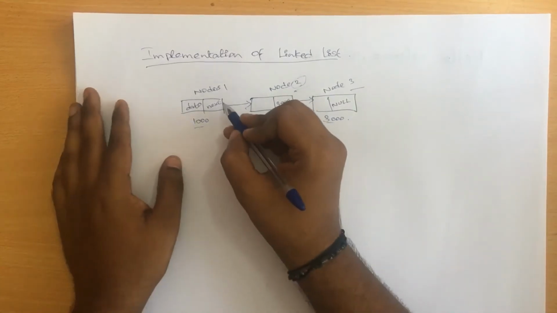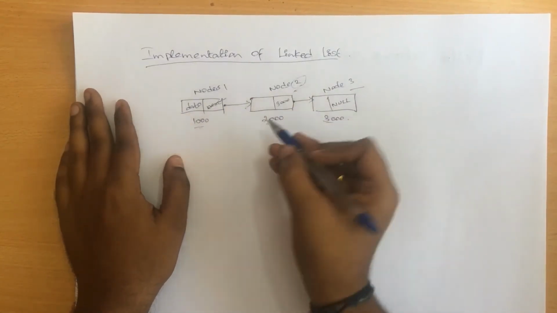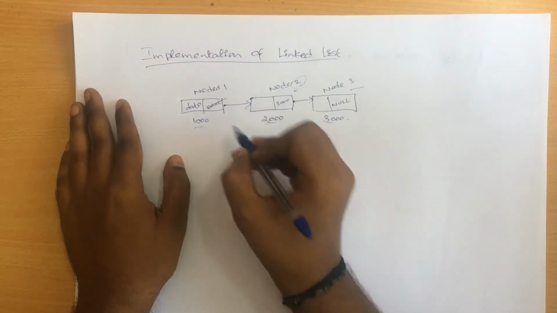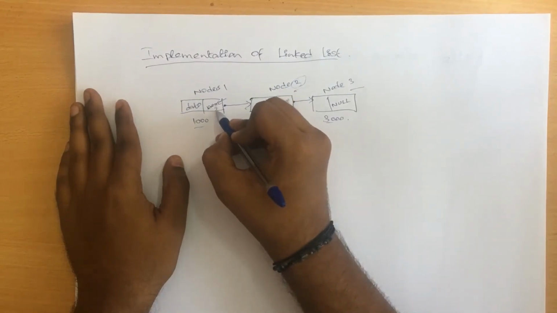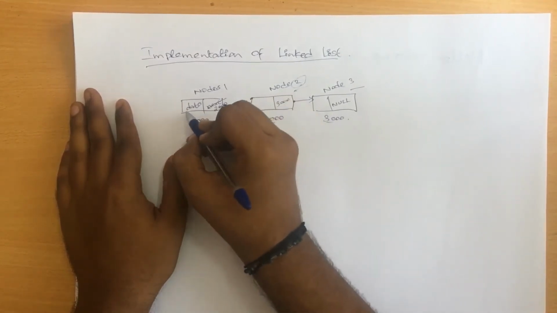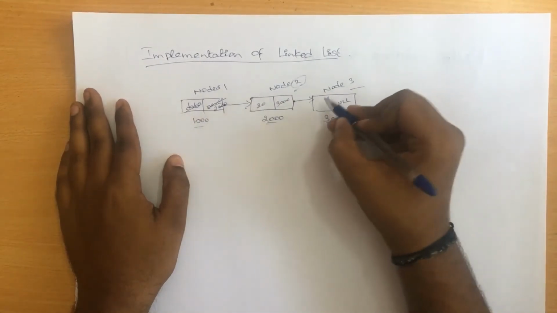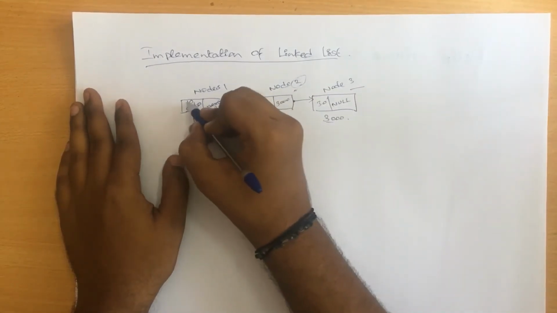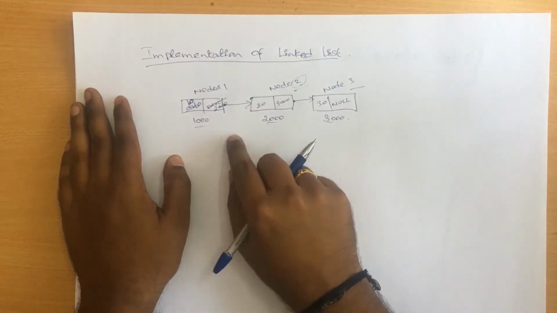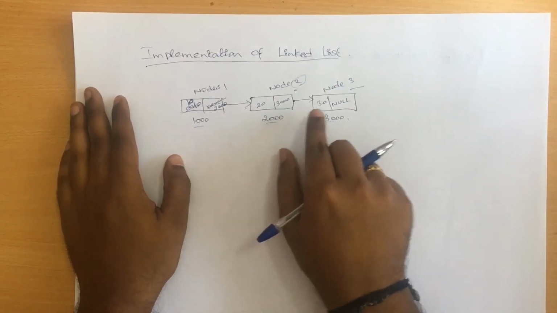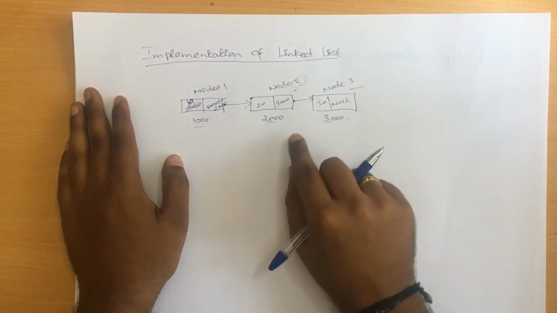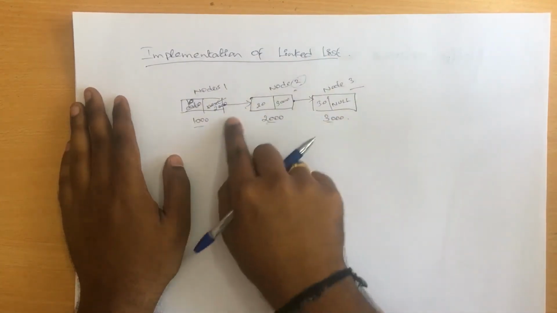In the same way, node 1 is pointing towards node 2, so instead of 1000, instead of next, I have to give 2000. And instead of data, let us fill in some values like 10, 20 and 30, right? Now I have my first compartment, second compartment and third compartment, but to carry all these compartments I need an engine.